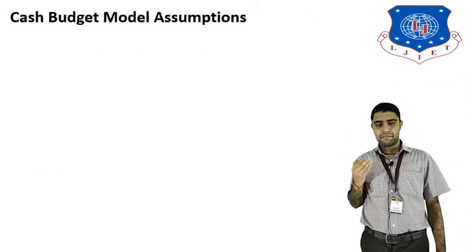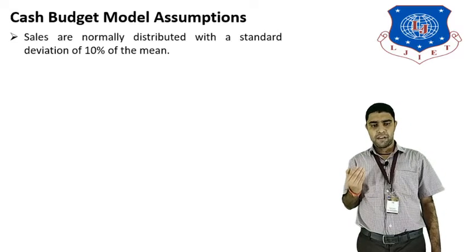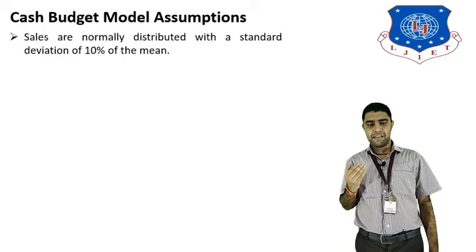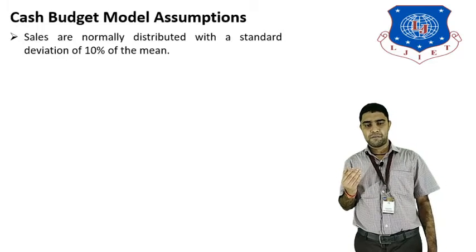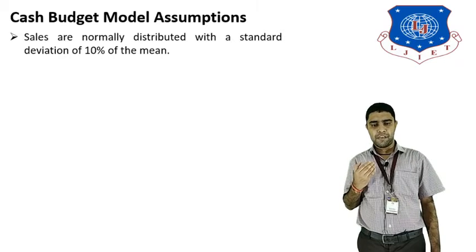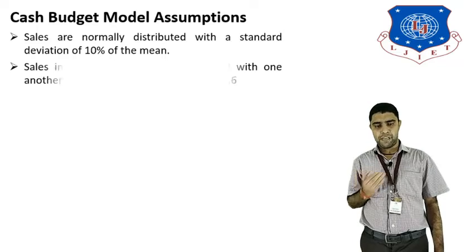Now we see the cash budget model assumptions. What are the assumptions of the cash budget model? Sales are normally distributed with a standard deviation of 10%. So in the model, the sales follow a normal distribution, applied with a standard deviation of 10% of the mean value. So the mean value will be taken and sales are distributed normally.